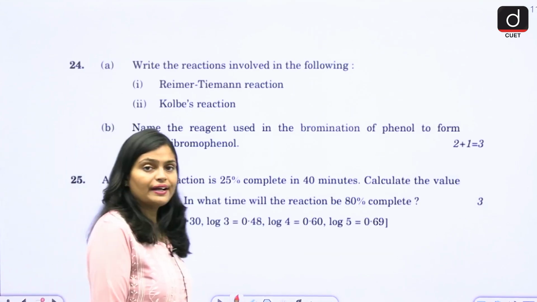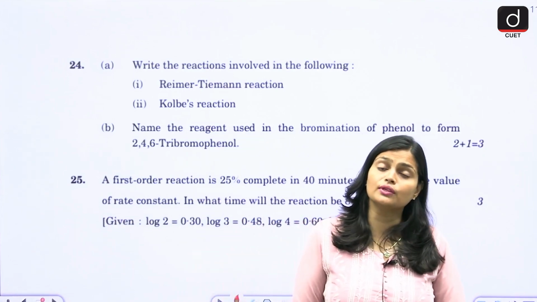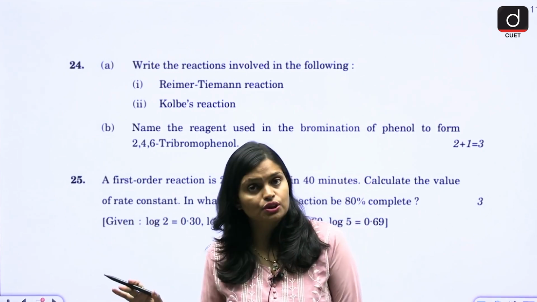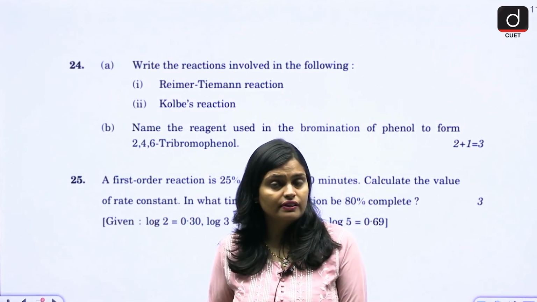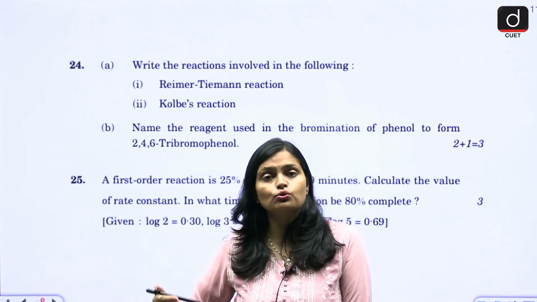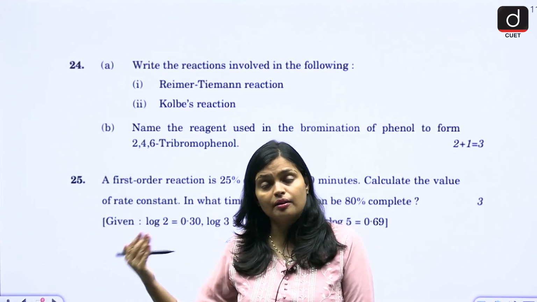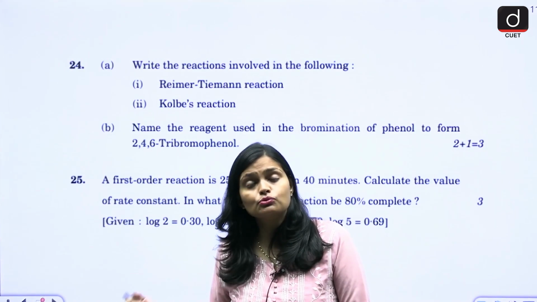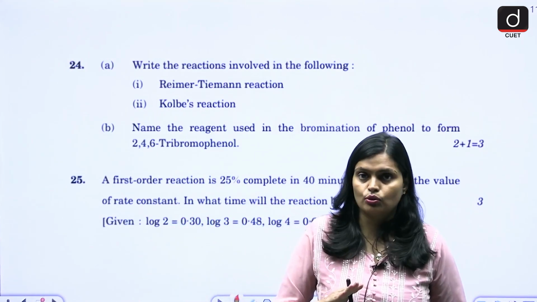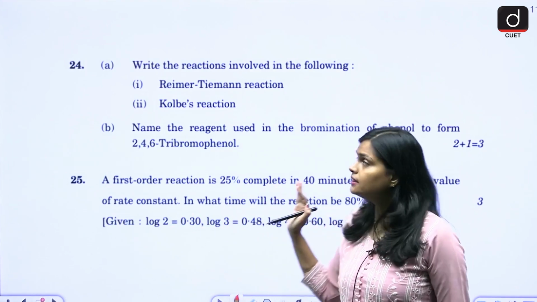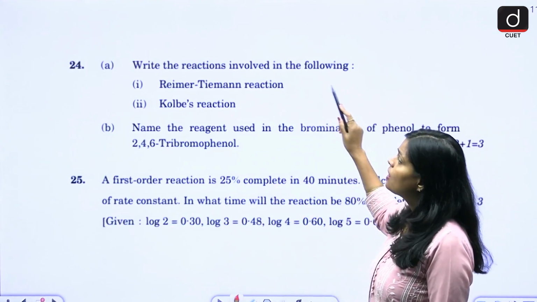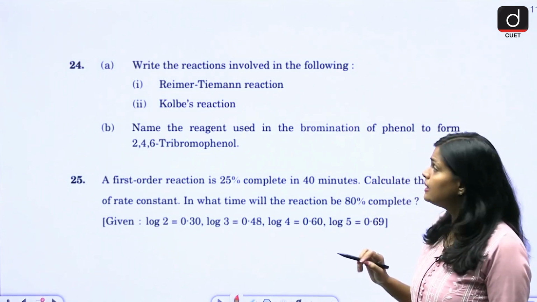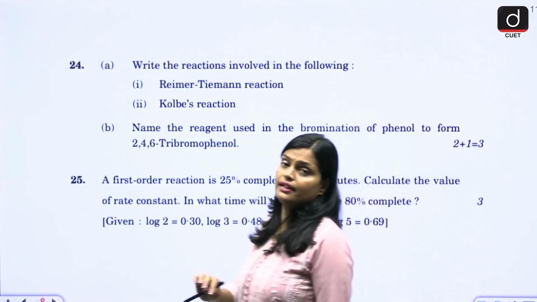Now question number 24, again the question asks about naming reactions. In organic chemistry, naming reactions are important. Whatever naming reactions are given, make a list of them with their reactants, products and reagents. Sometimes they will also ask you about the mechanism, so prepare the mechanism also. All right, let us see the answer here, guys. First is 24A: write the reactions involved in the following: Reimer-Tiemann reaction and Kolbe reaction.